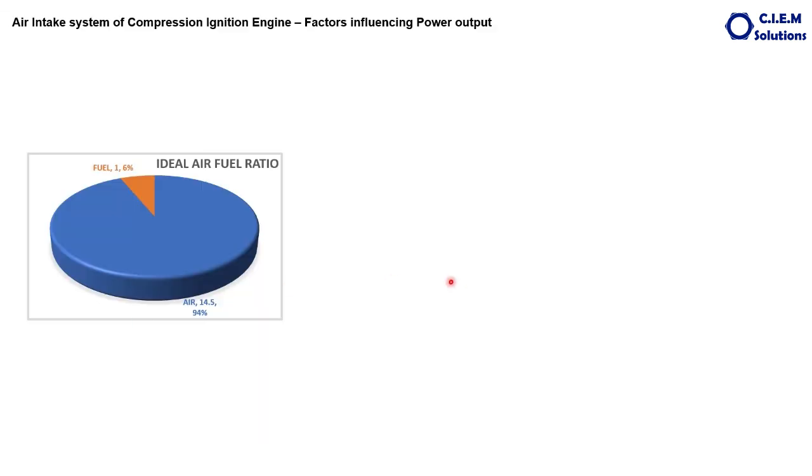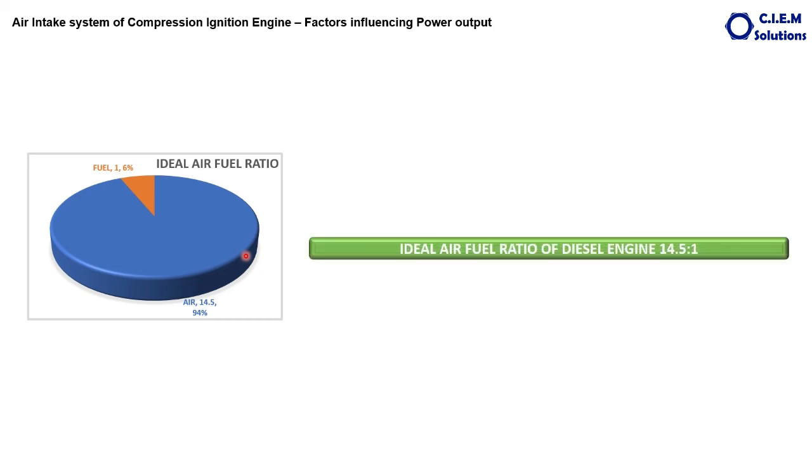So friends, let us have a look again at this air fuel ratio. The blue portion indicates 14.5 parts of air and the orange or red one indicates the fuel. So for every 14.5 parts of air, if the fuel is 1 part, it is called the ideal air fuel ratio for the diesel engine.